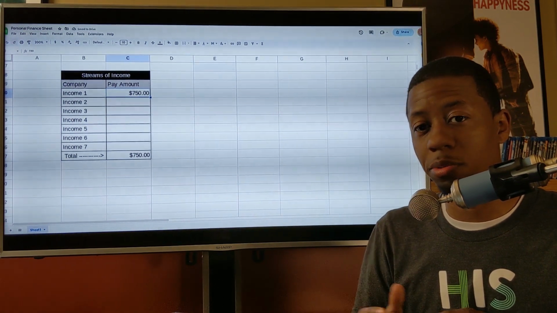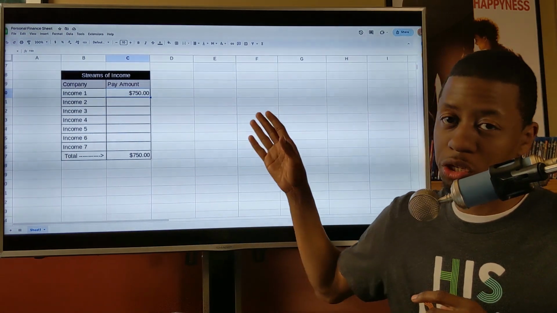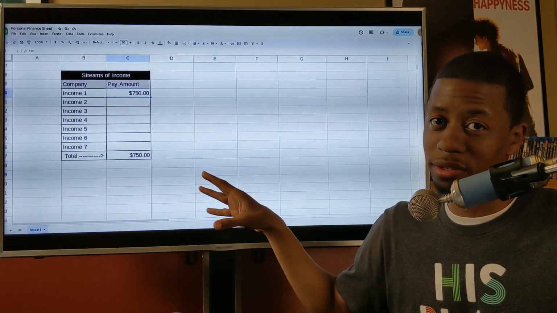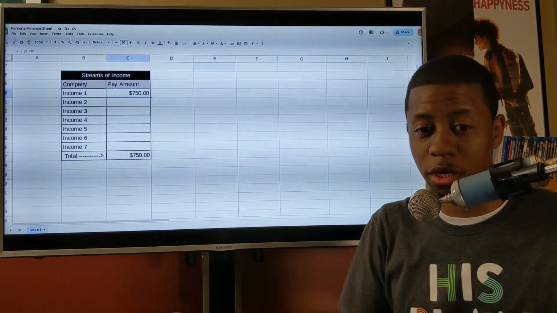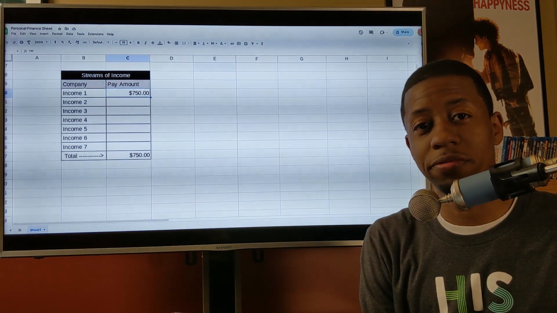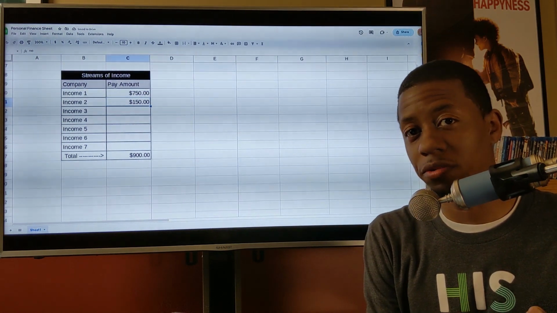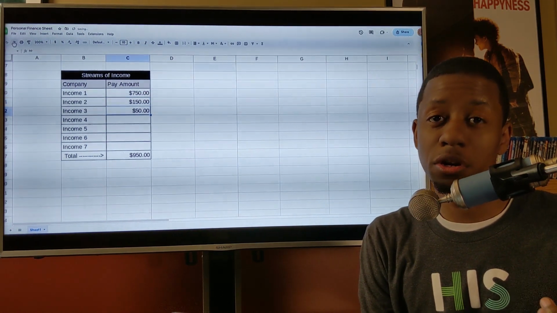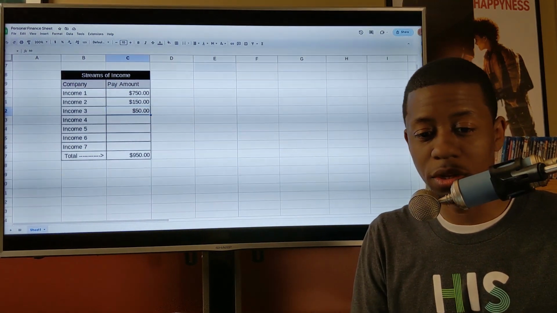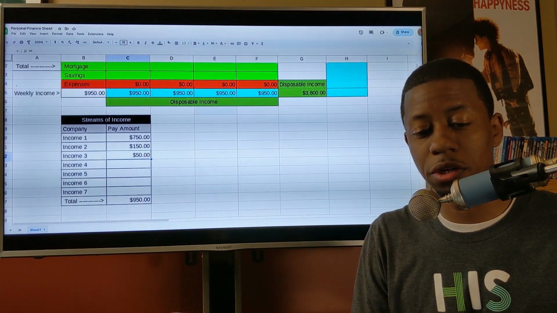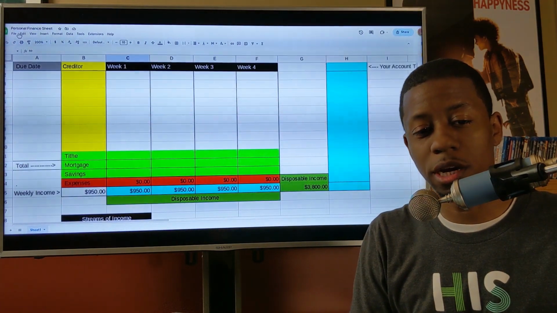So let's say your main job, you bring home $750 a week. And keep in mind, this is not your gross income. You need to put your net income here. So this is the actual amounts that you bring home. Put those numbers here. Okay. So your main job, let's say you make $750. The second job that you have, let's say you have a part-time job and you bring home $150 a week in that job. And then you have a third job, maybe you're selling cookies or something on the side and it's $50 a week. Okay. So altogether you're doing $950 every week.